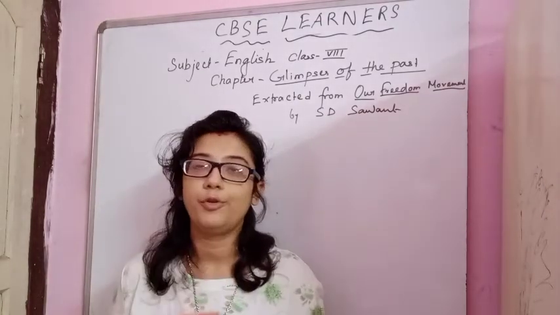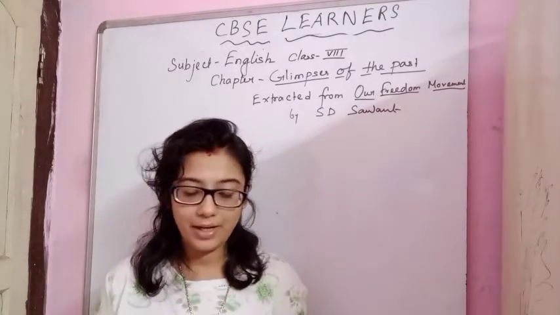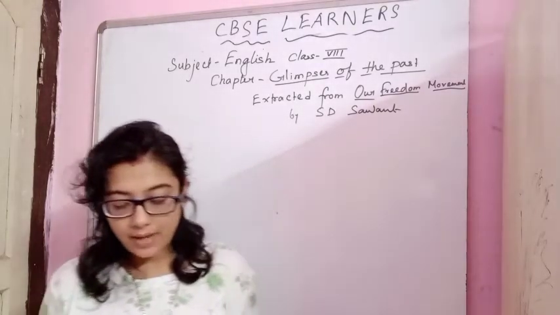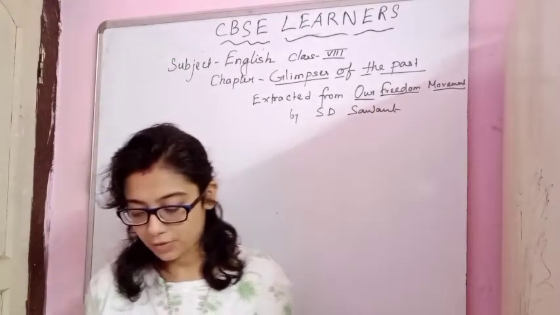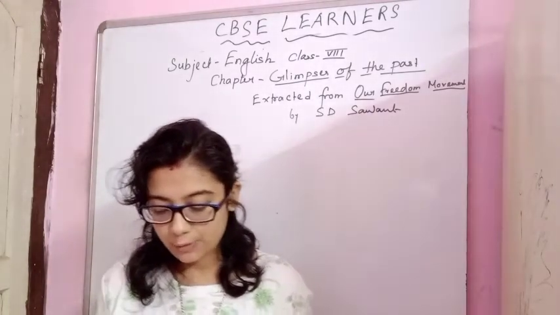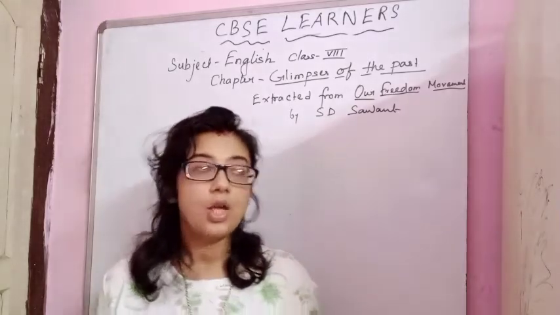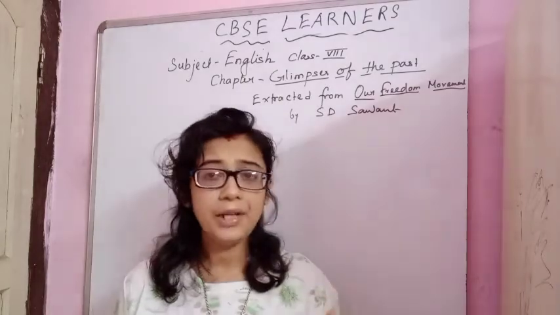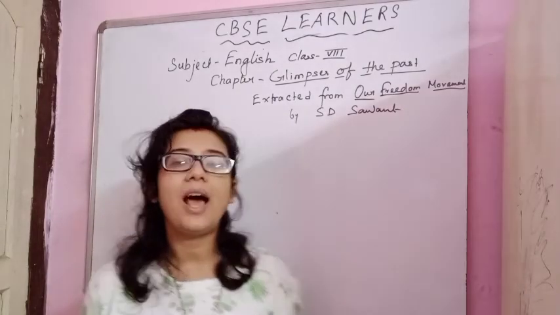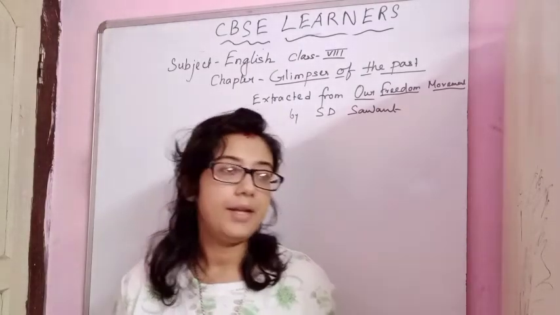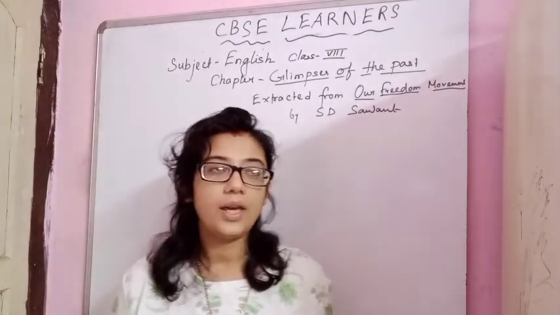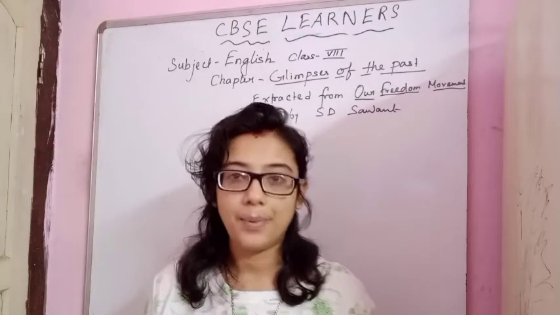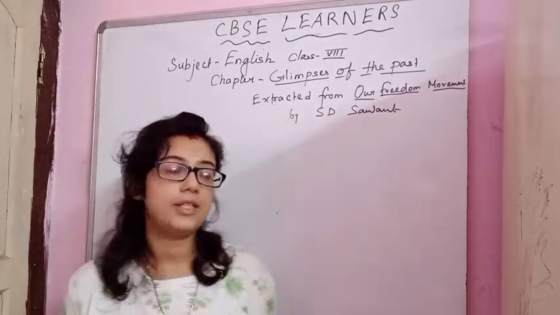I hope all of you are having your NCERT book. I will be reading from the NCERT book. Before you read, here are some pictorial glimpses of the history of our country from 1757 to 1857. I have seen that in your 8th class syllabus, you are having a chapter in your SST named Trade to Territory. From here they have said how they established and what happened from 1757 to 1857.